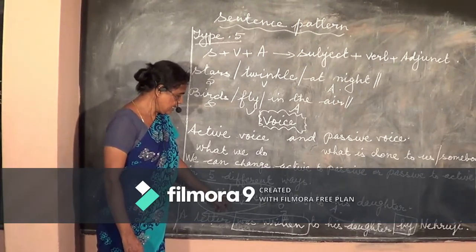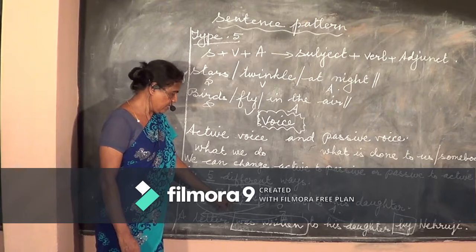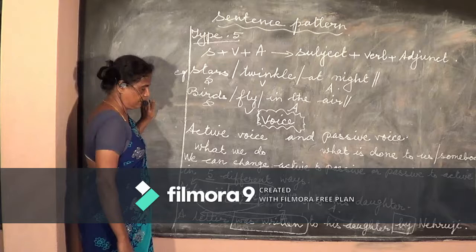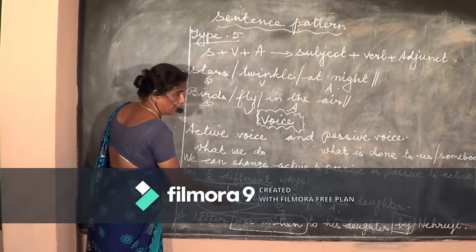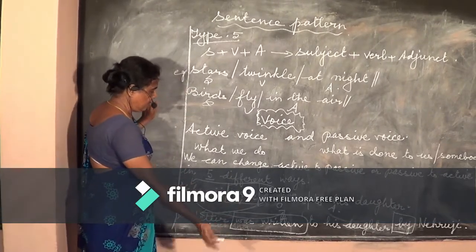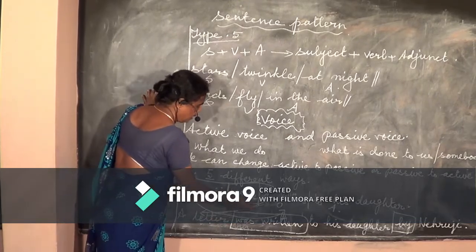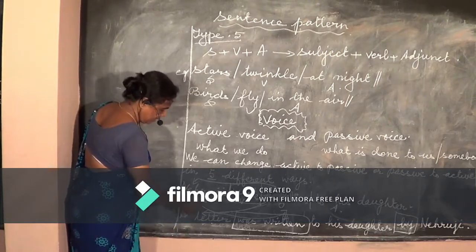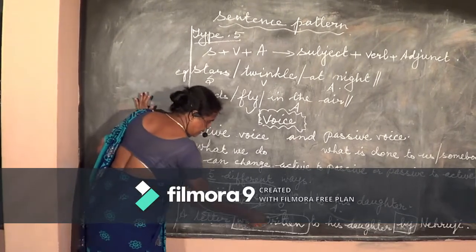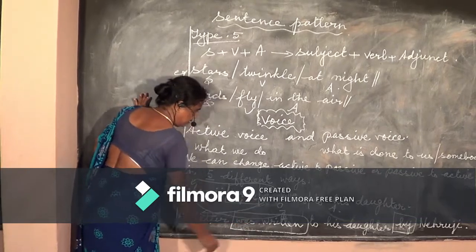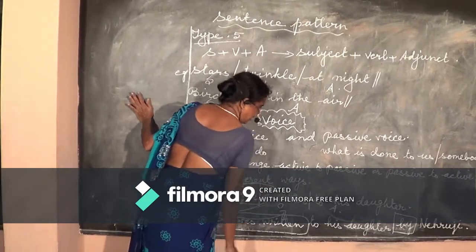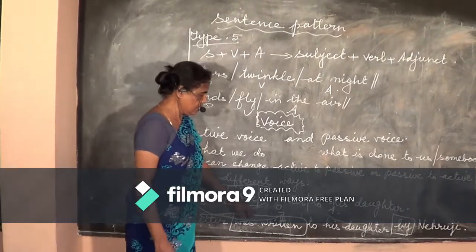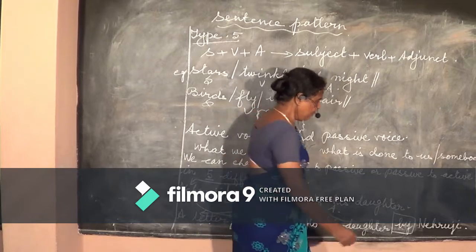Since wrote is in the past tense, we need to write it in its past participle form. The verb wrote should be changed into past participle. What is the past participle of wrote? It's was written. So you will have a letter was written. A letter was written to his daughter. As it is, you can write continuously, without any changes. A letter was written to his daughter by Nehruji.